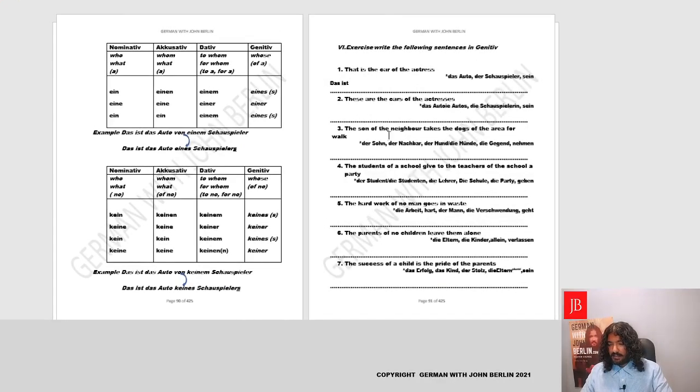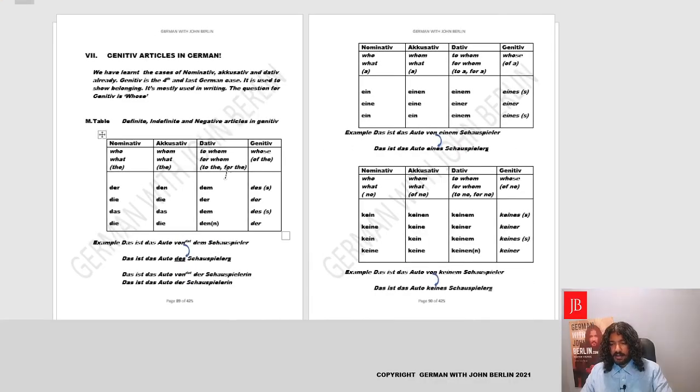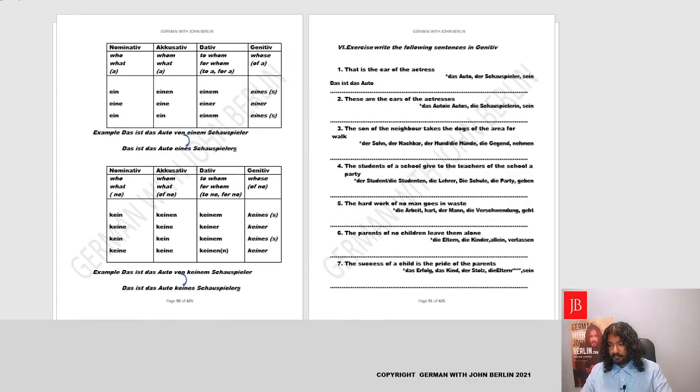Fantastic. Come back to the sentence. Das ist das Auto. Perfect. Of the actress. Now we need of the. Whose car is it? We need the definite article. Let's go back. Whose car is this? It's actress, so we'll say feminine. Der. That means of the. So we'll write der Schauspielerin. Yes, Schauspielerin. Perfect. We add an extra in to make it feminine.